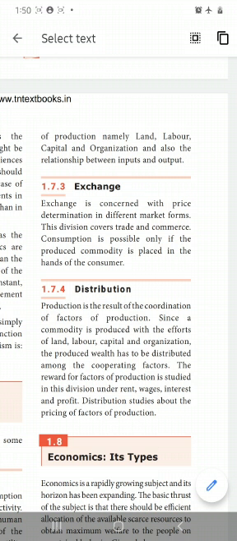Without public finance, what is there? Public finance means government. Under the factors of production we may say land, labor, capital and organization, plus government. Without government we can also give production, but without the government there is no economics.